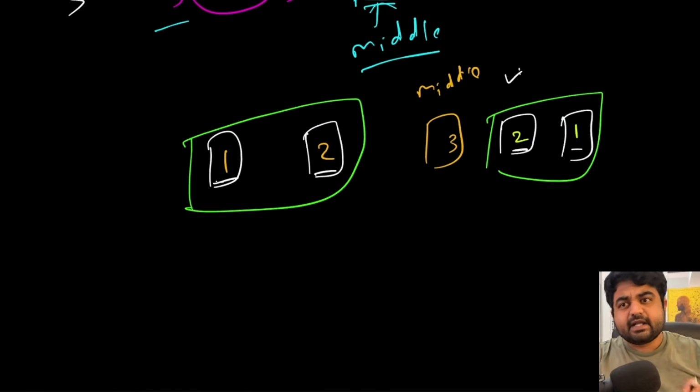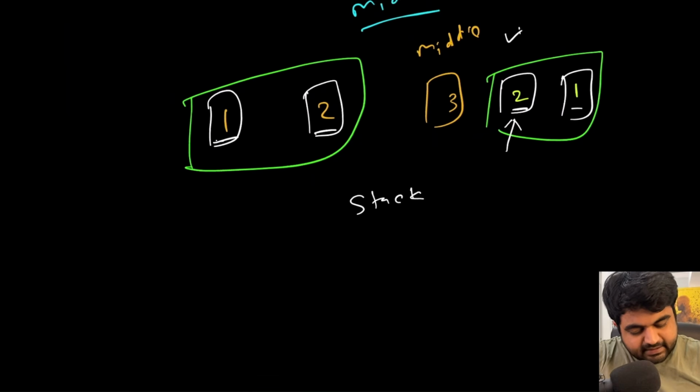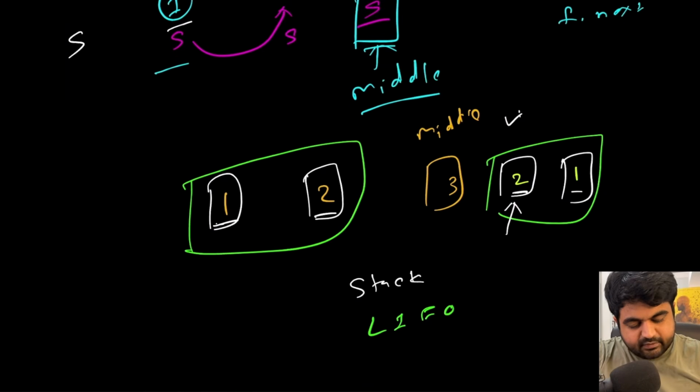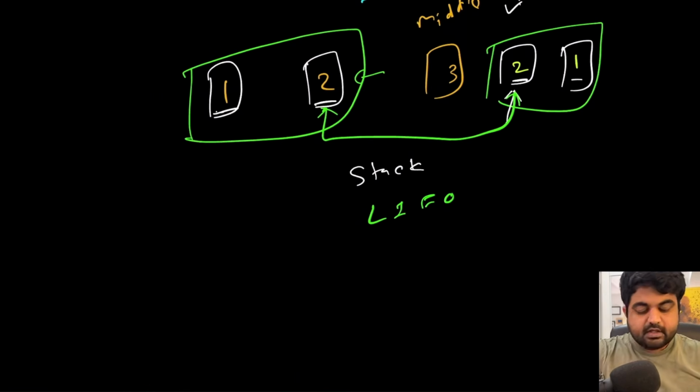Now, which data structure allows us to fetch the last entered element at the very beginning? The answer is quite simple, that is a stack, because the logic of a stack is that it works on the last in, first out principle. In this case, we only need to check what was the last value we put in and what was the first value we put out, so we can start comparing these two values end to end and come up with a simple solution. But this is not the optimal solution; it is a way to get to the optimal solution.